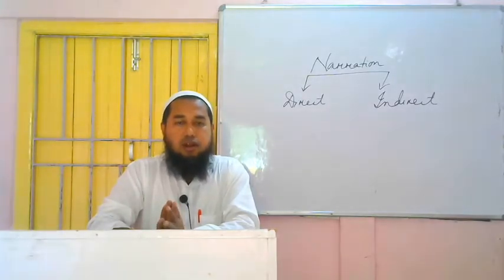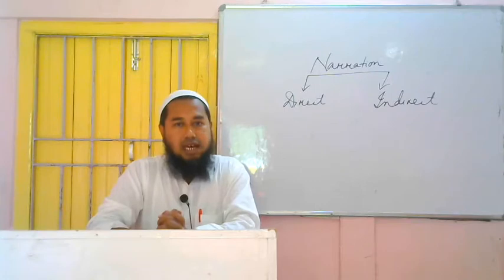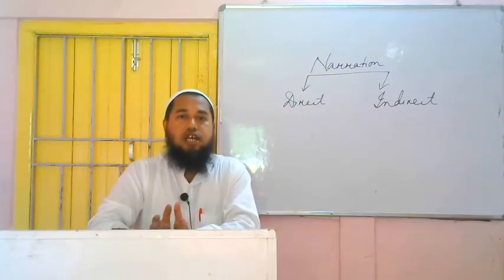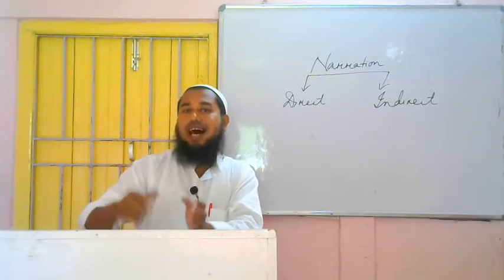For example, we take the example of Ram said, "I am a student." If I tell the same thing to somebody else, Ram said, "I am a student." This is direct narration, because Ram said I am a student and I have written the same thing.